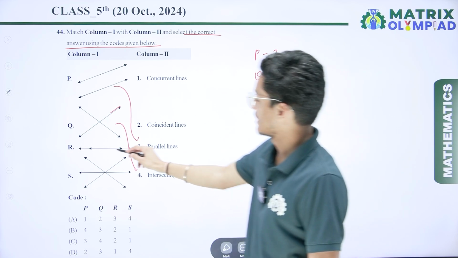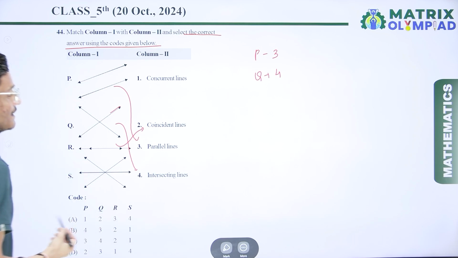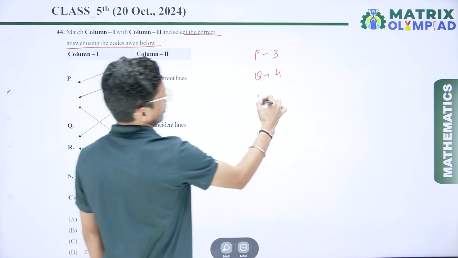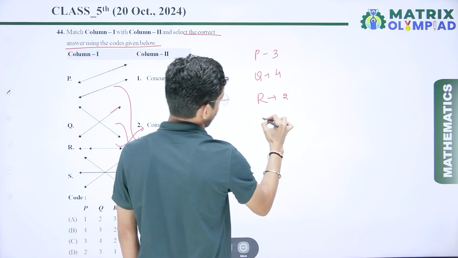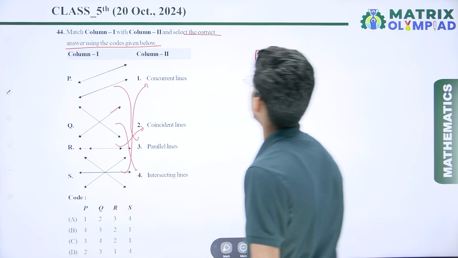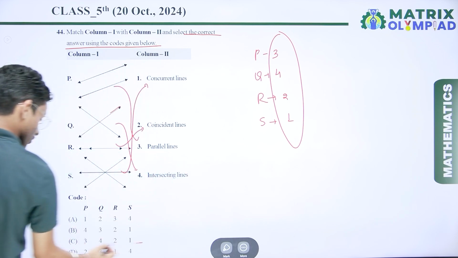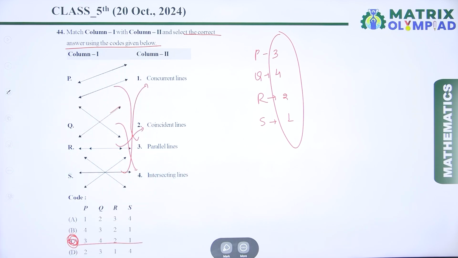Third one, I can say that R, this is the coincident lines. So R is connected to 2, and the remaining S, that is connected to 1, because this one is called the concurrent lines. So 3, 4, 2, 1. Check where is 3, 4, 2, 1. Here option number C is the correct answer.